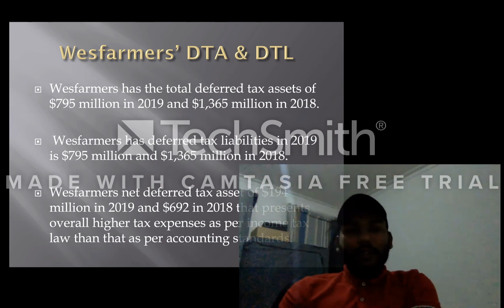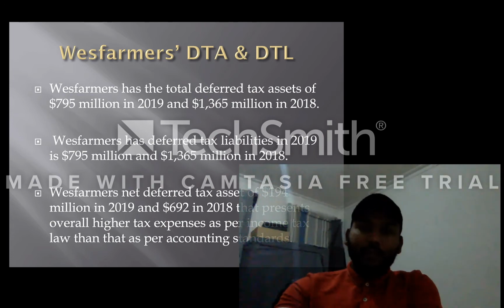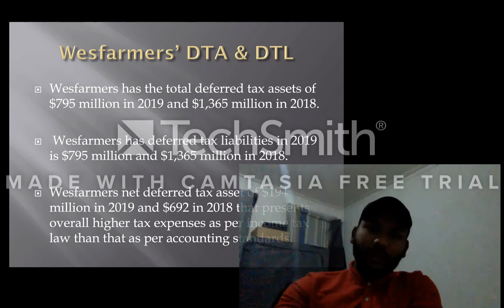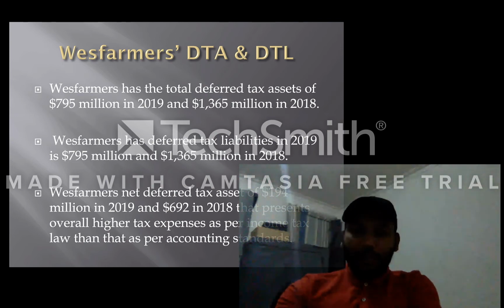So, Wesfarmers income tax expense versus income tax liability. Wesfarmers' total income tax payable is 222 million in 2019 and 299 million in 2018, under current liabilities, whereas the income tax expense is 859 million in 2019 and 725 million in 2018.